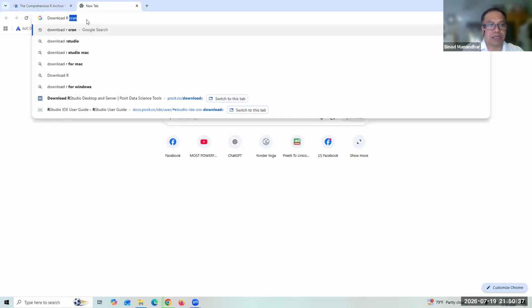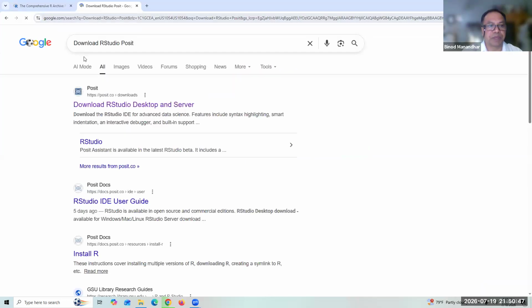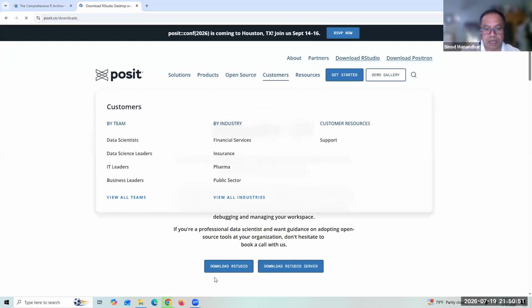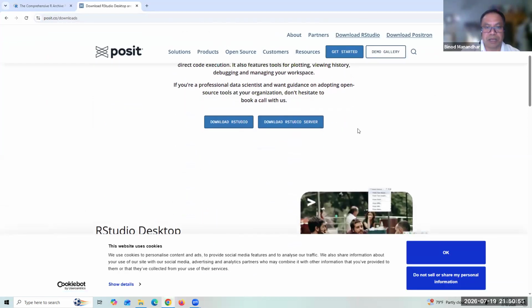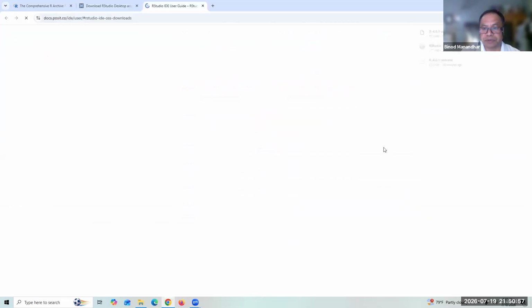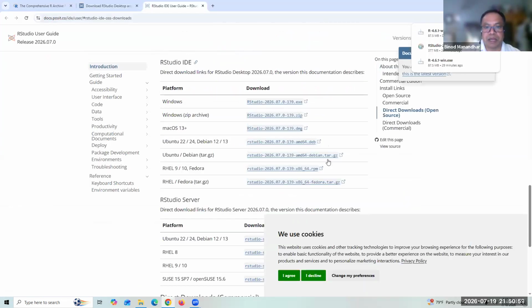Download RStudio. Now here is RStudio. Now click here to download RStudio. Now here we are downloading for Windows. For Windows, you click this one here.